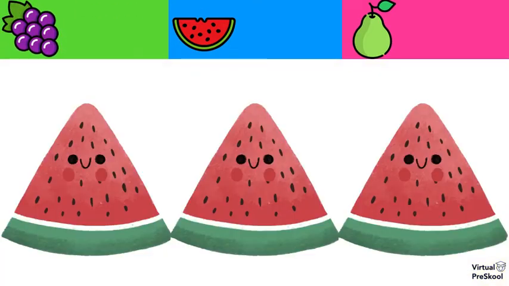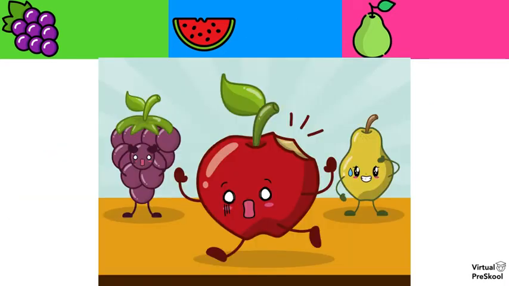All right. And what about this one? These are watermelons. So how do we say watermelon in Hindi? Tarbooj. And what do we have here? Grape, watermelon, or pear? Well, we've got 2. So how do we say grapes and pear in Hindi?